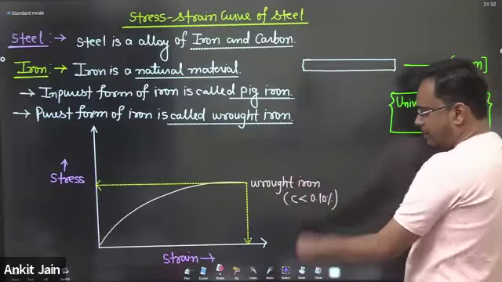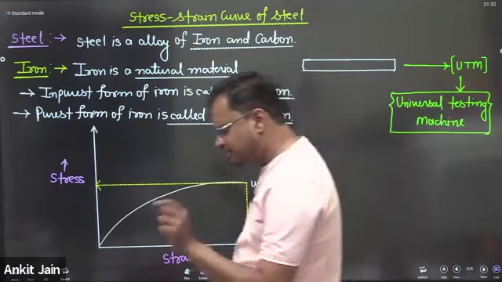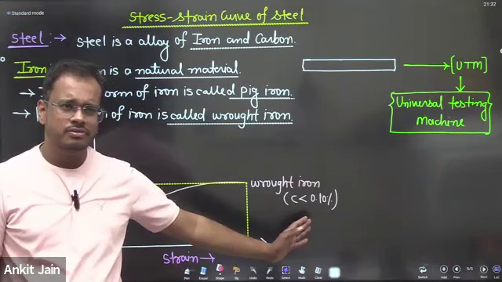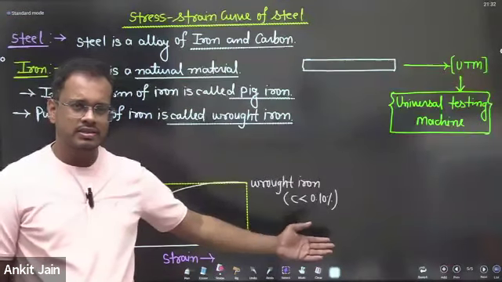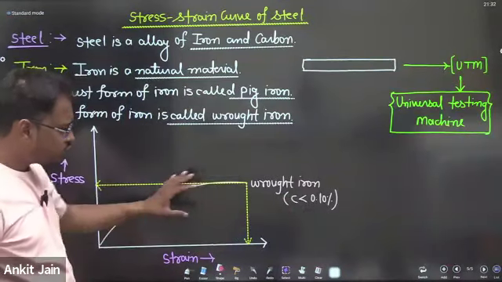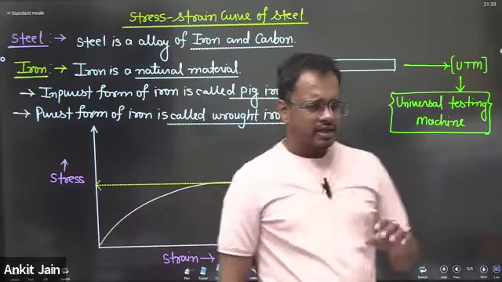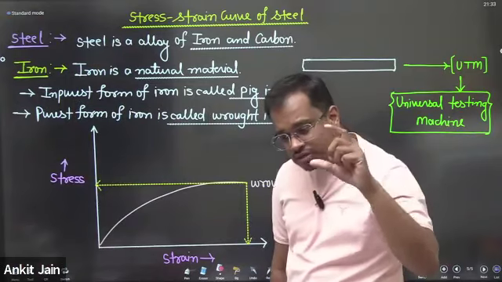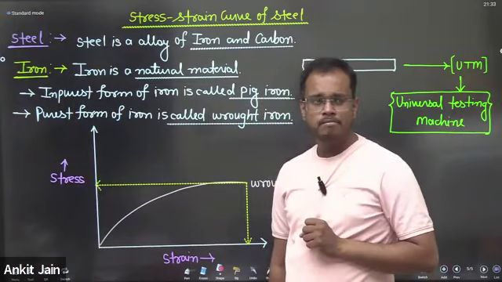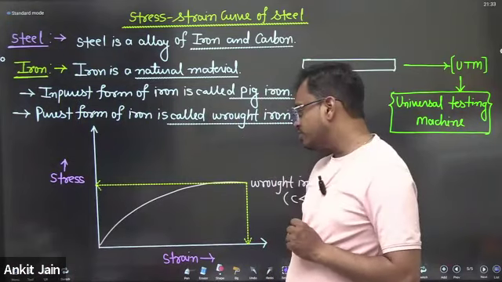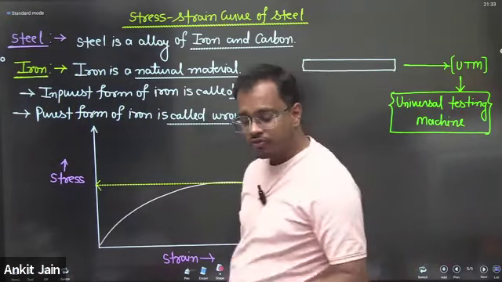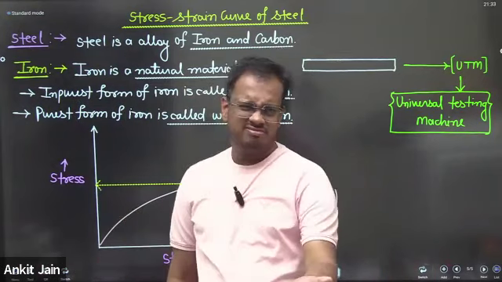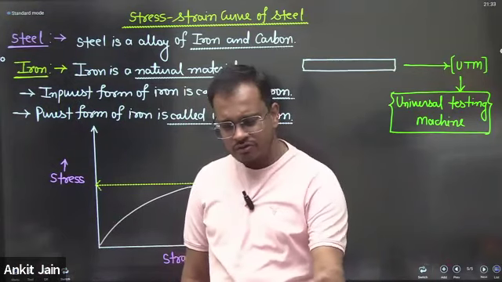I never will take this type of steel in construction, because if you are applying a small amount of load on this particular iron, then the iron will get deformed. No, I am not interested to use this steel in a structure, because yes, the good thing is significant amount of strain, but the bad thing is internal resisting force is very less. If internal resisting force is very less, the iron will get deformed due to application of a small amount of loading.